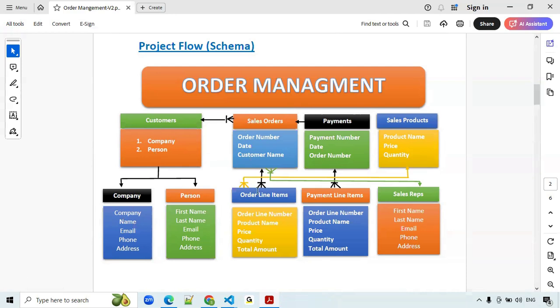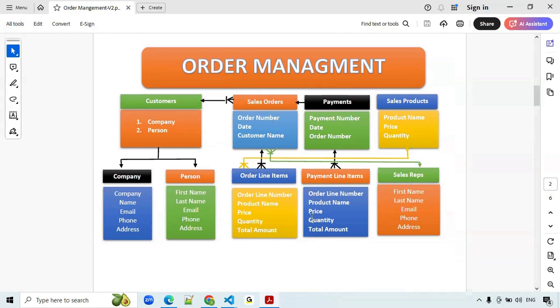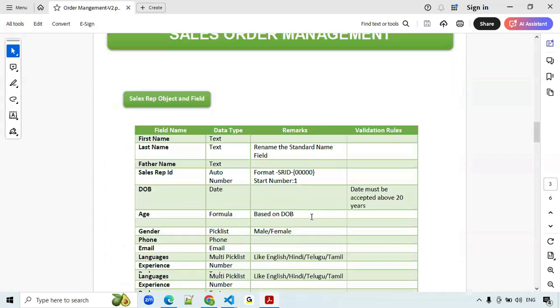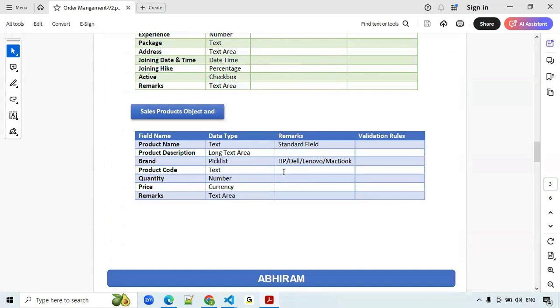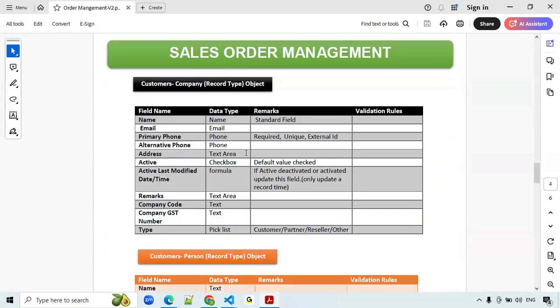Each customer has a number of deals and a number of orders, right? From some MNC companies we are getting a number of orders; we capture that order information here, and we also capture their payment details. So this is the overall schema. And here I have given each object's fields and their data types, all mentioned here.